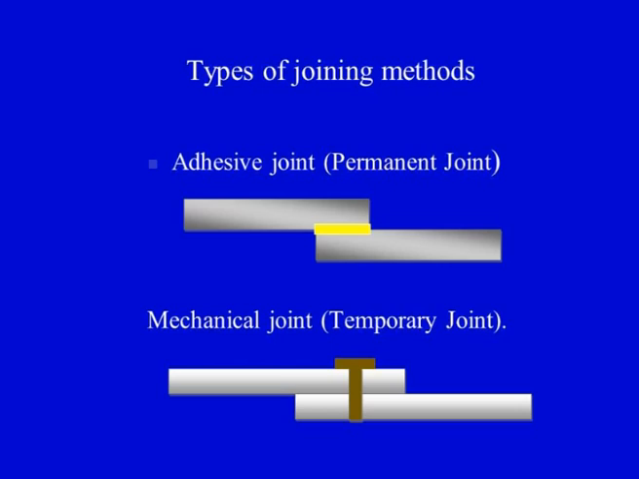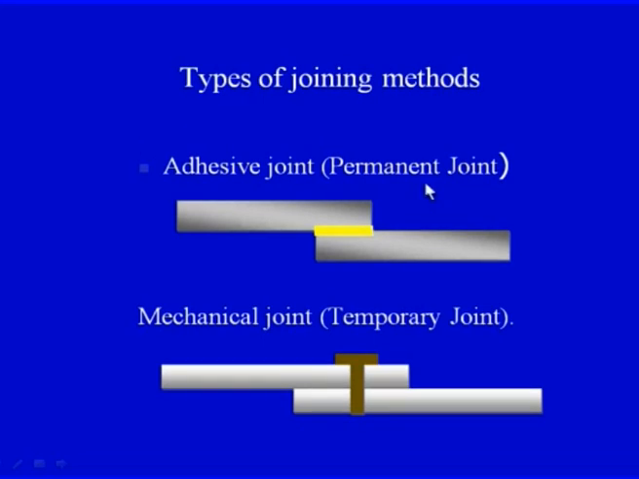On your screen you can see the two mostly used joining techniques or types of joining methods. The first one is the adhesive joint, which is a permanent joint, meaning the two composite adherents, when they have been joined together, cannot be disassembled without breaking the joint. So adhesive joint is a permanent joint. On your screen you can see this is one adherent, this is another adherent, and this yellow portion is the adhesive which has been applied. This is a lap joint. The yellow adhesive has been used to join the two composite adherents together.